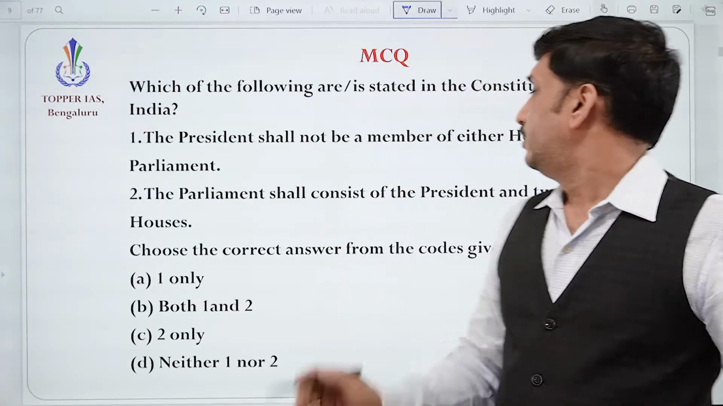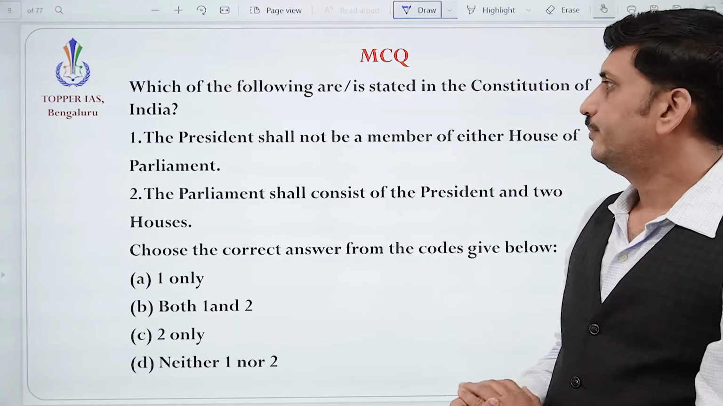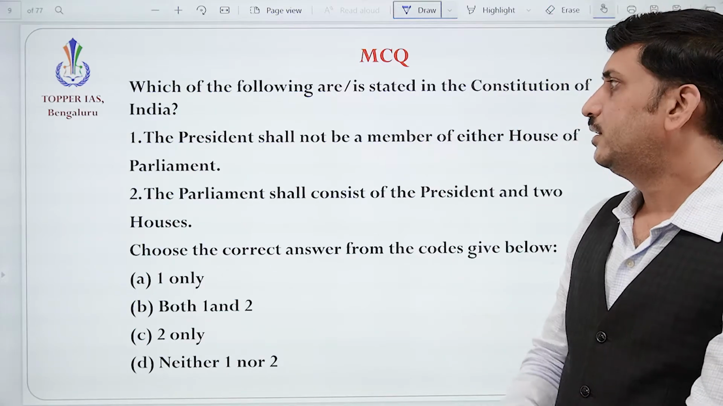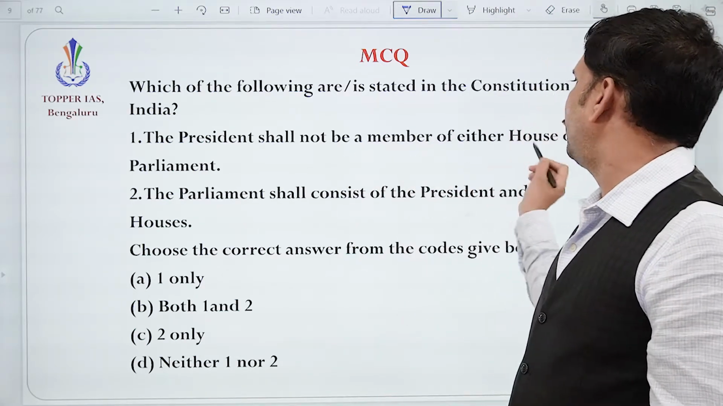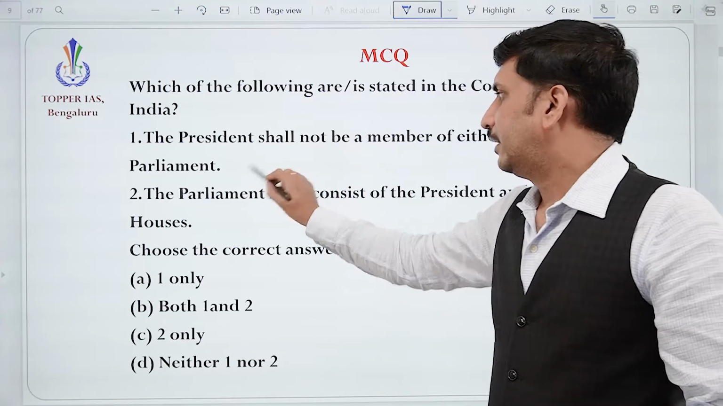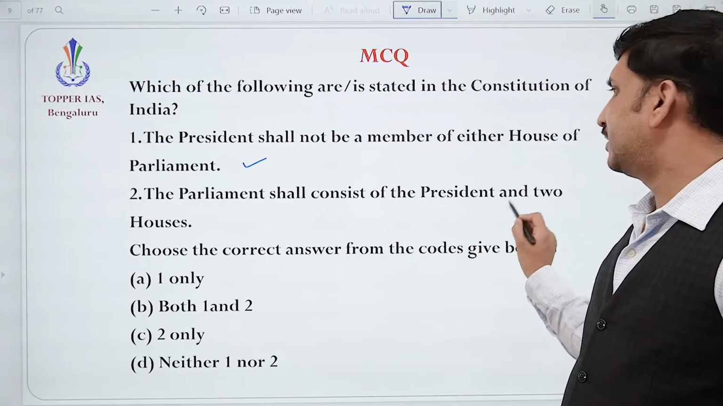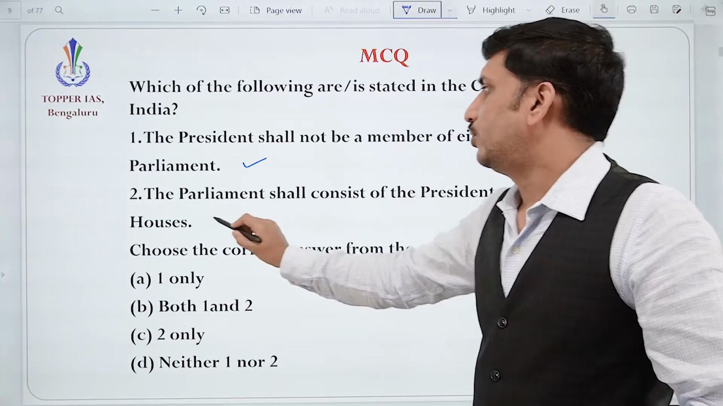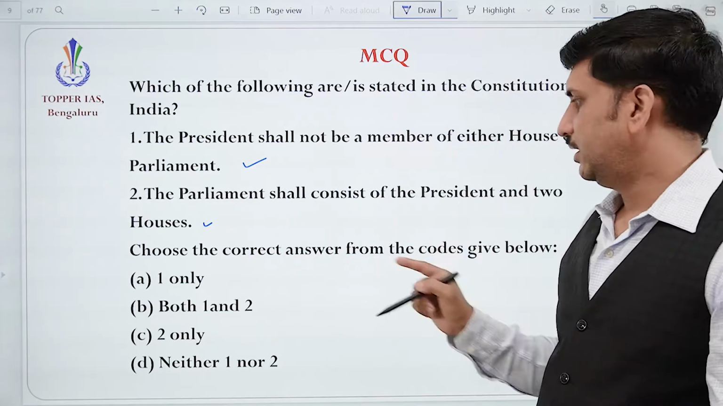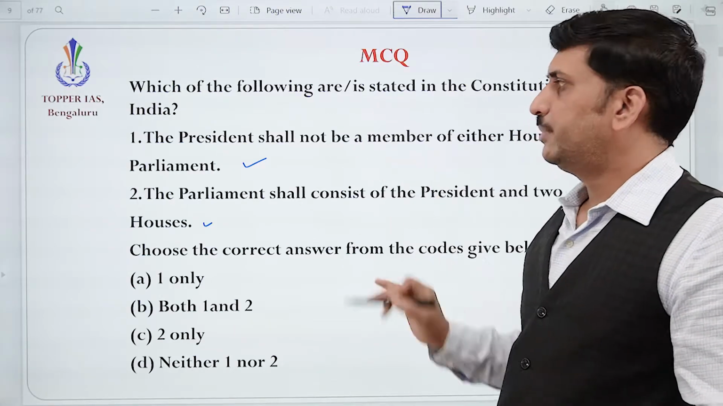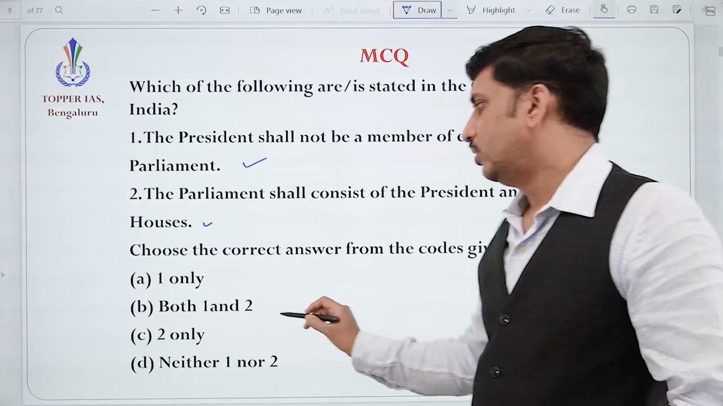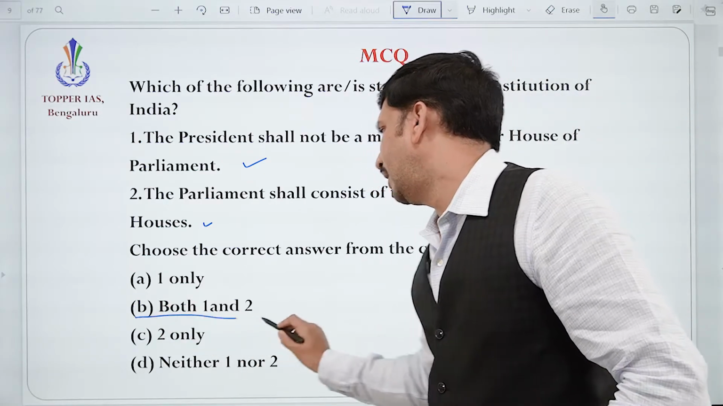Okay, please try to answer this question. Which of the following are stated in the Constitution of India? The president shall not be a member of either house of the parliament. That is correct. The parliament shall consist of the president and two houses. That is correct. So he is not a member of either house of parliament. That is also correct, and this is also correct. So the answer is both 1 and 2.